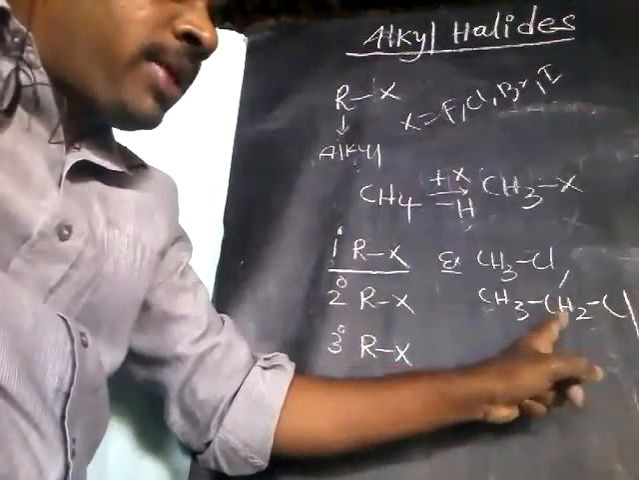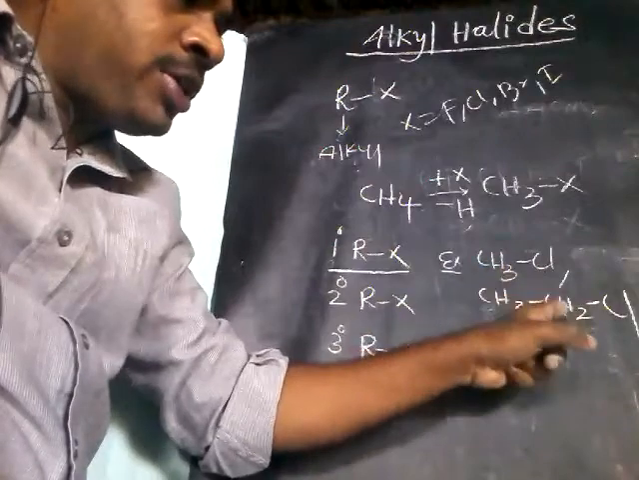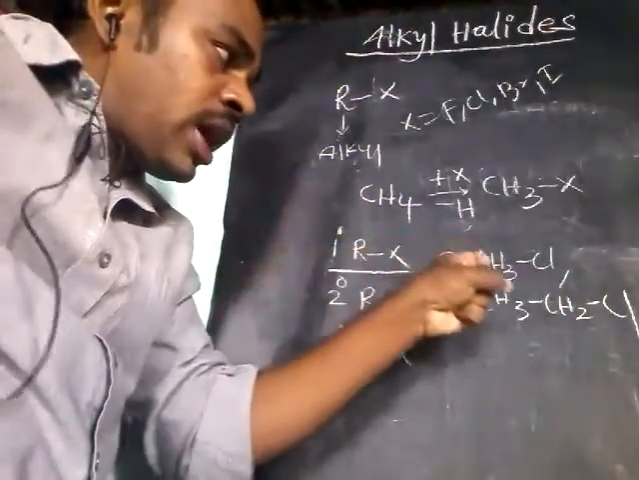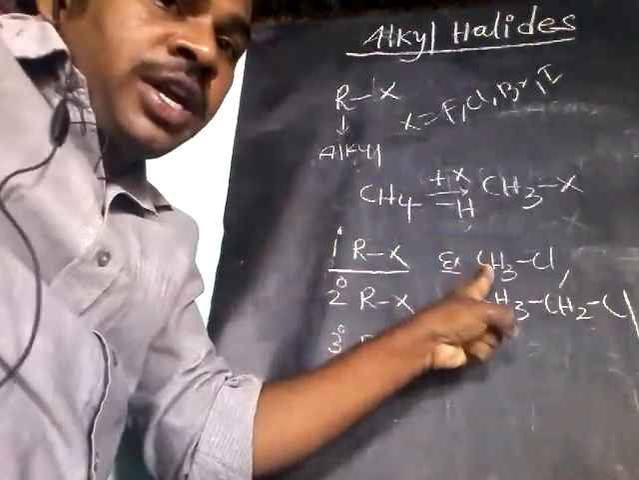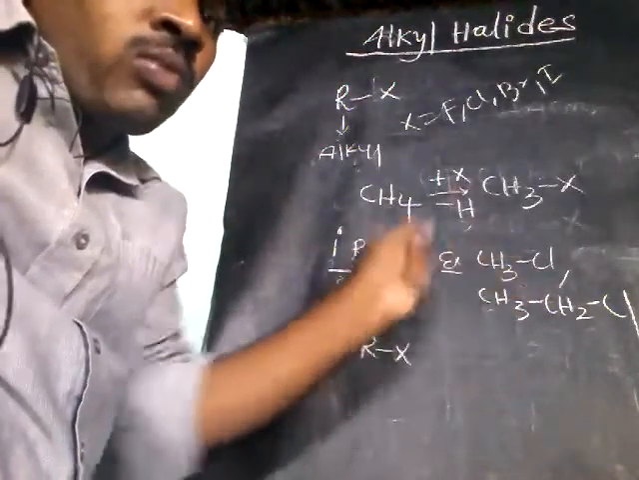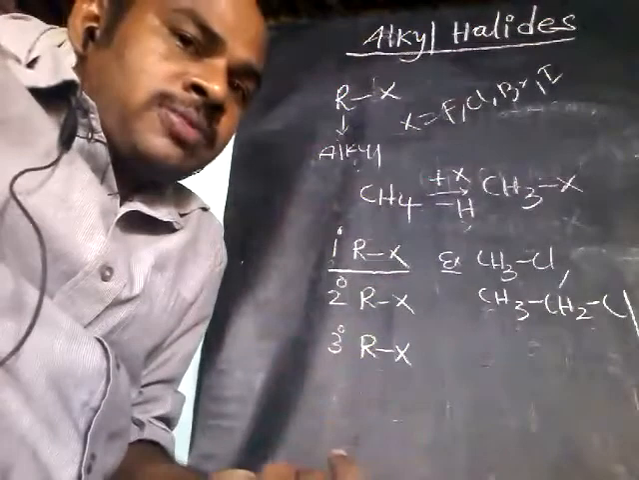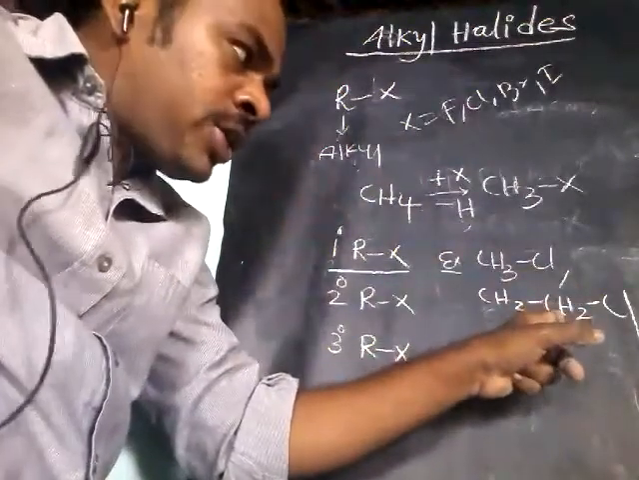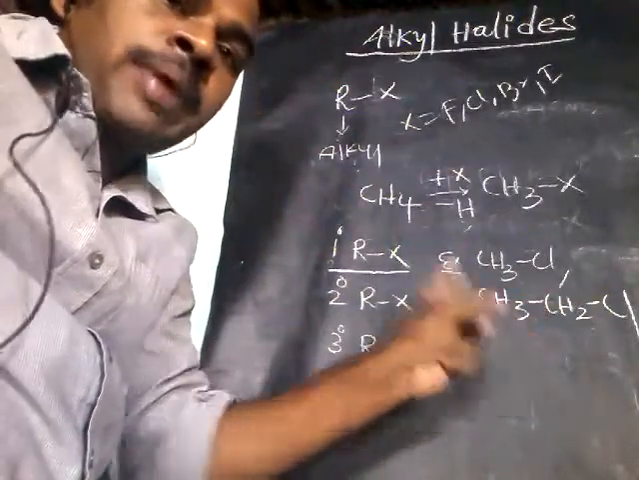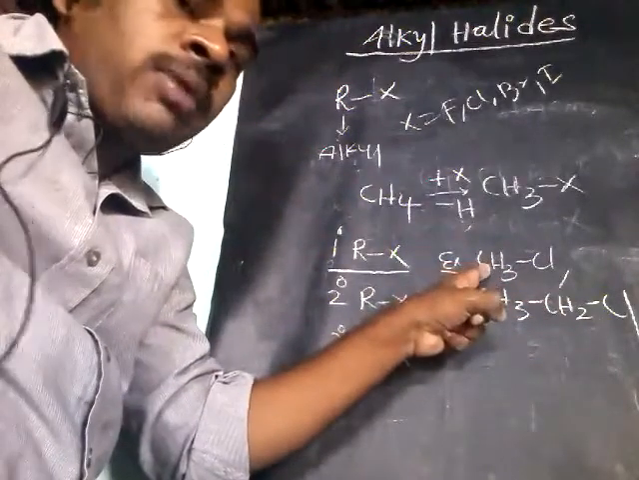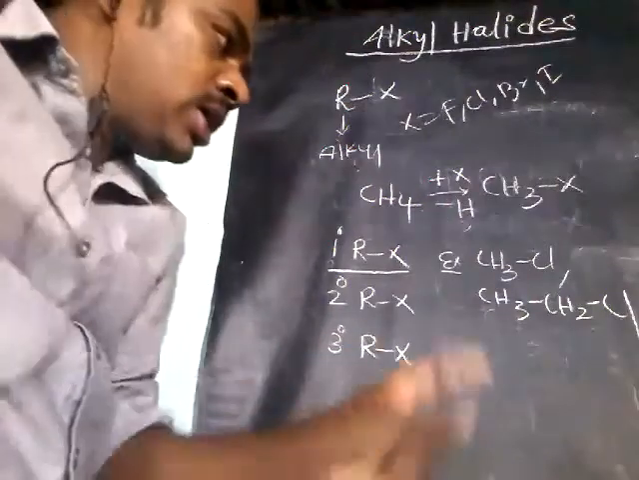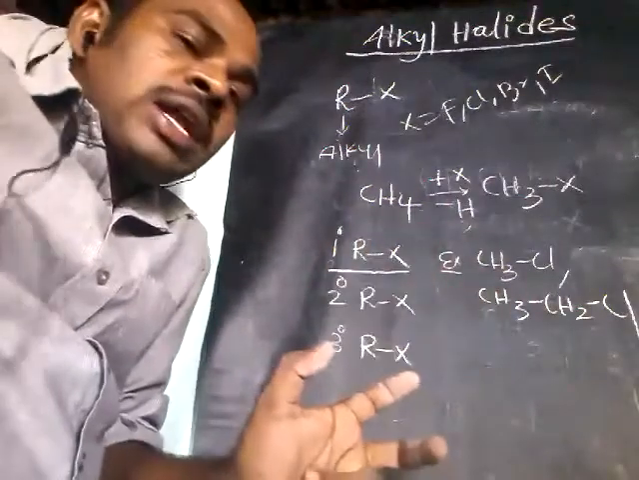How can you define a primary carbon? It is a carbon which is attached to either one other carbon or no other carbon atoms. That is called primary. So this is a carbon which is connected to another carbon, primary, or this is a carbon which is never attached to any other carbon. That is also primary. So these are the examples for primary alkyl halides.